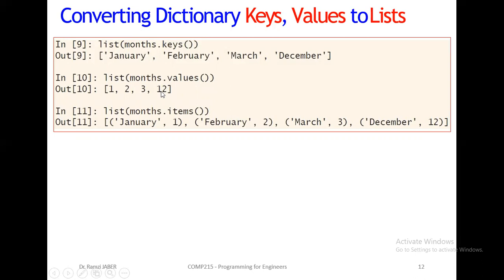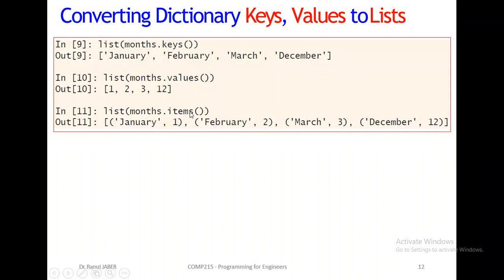Also, if I want list of months.items, keys gives us only the keys, values gives us only the values of each key, and items gives us each pair as a couple, or tuple. The list contains couples: January 1, February 2, March 3, December 12.